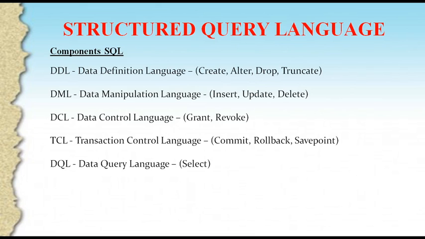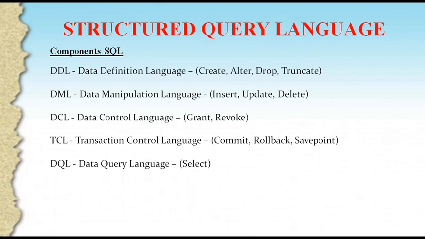So each and every command is for a specific usage. With the help of the DDL commands, we are able to create the structure of a table, and we can alter the table, which means with the help of the alter command we are able to add a new column or a new row, or change a column name.